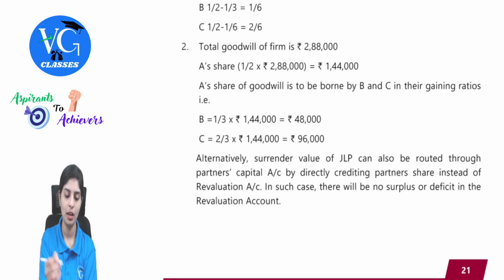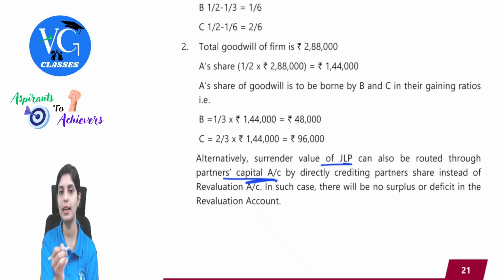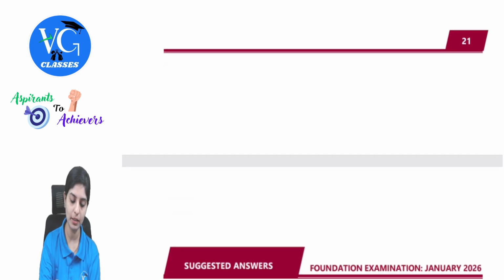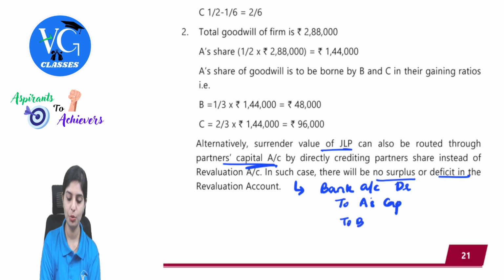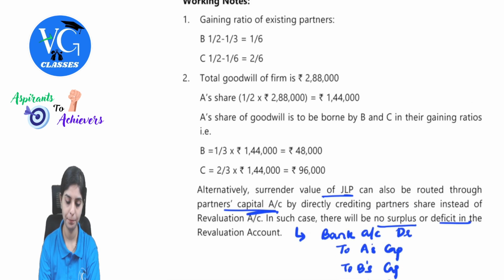See here. Alternatively, surrender of joint life can also be routed through partners' capital. As I told you, the entry would be bank account debit to old partners' capital account. So the alternative treatment: in such case, there will be no surplus or deficit in the revaluation account. Bank account debit to A's capital, to B's capital, to C's capital. This can be your alternate entry.